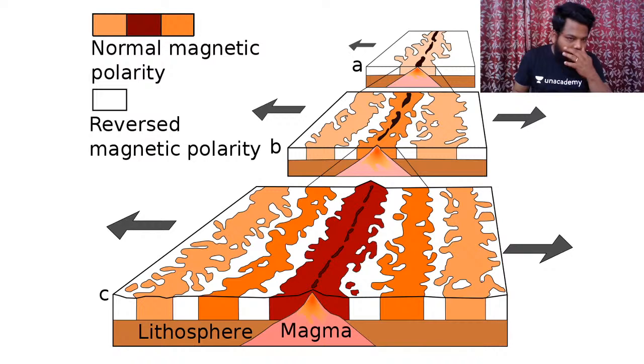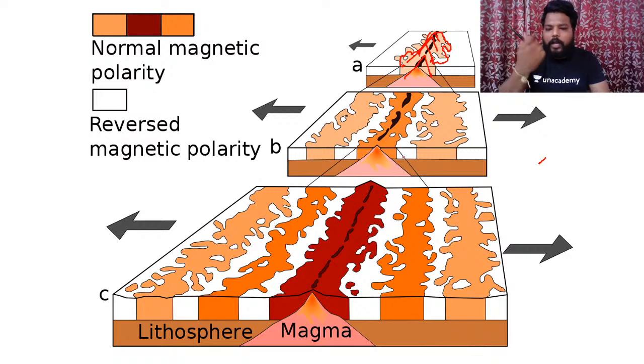See, along the mid-oceanic ridges, you can find alternate strips. See, in the picturization of A, when the magma has come out, the magma has spread out in this way and ridge-like structures were being developed. Ridges are nothing but small hill-like structures which are developed on the oceanic floor because of the eruption of magma at the breakage of the oceanic crust. Clear? And if you see later on, when they have spread in different directions. Clear?